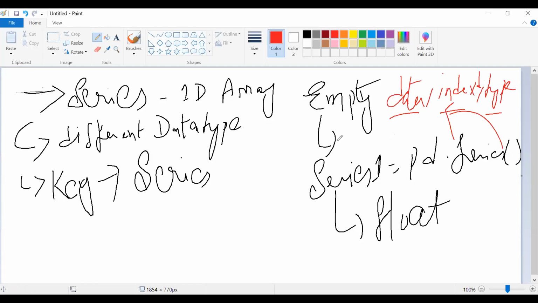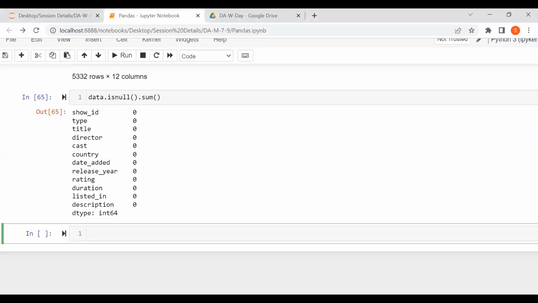Let's just dig into the Jupyter notebook and create it. Then you will get more clarity. Basically, series is nothing but what we use to create a one-dimensional array using pandas. Okay, so let me just dig into the Jupyter notebook now. Let me go ahead and create a series with different features.